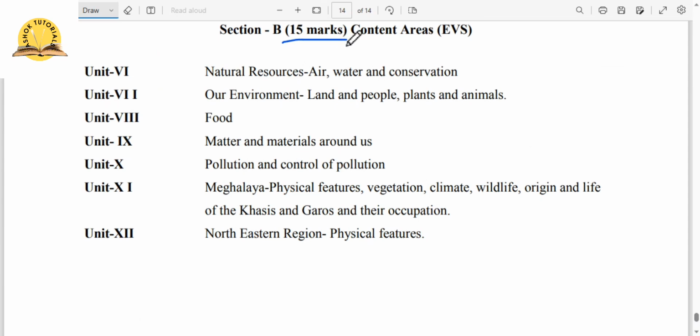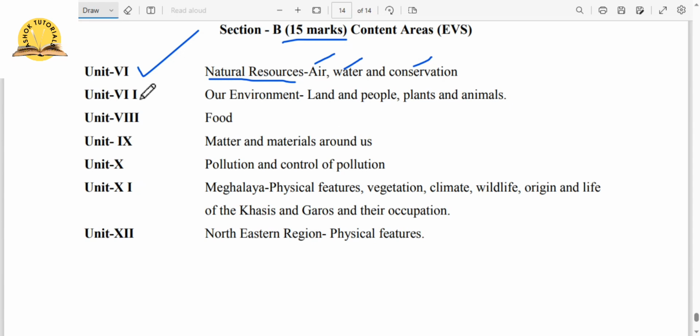Now let's see what is in Unit 6. Natural resources. What natural resources do we have? Air, water and conservation. These are the different types of natural resources we have. We all know about the air, we all know about the water and conservation, right? Air, water and conservation, how do we conserve them, right?